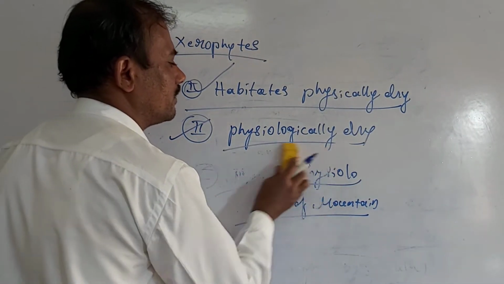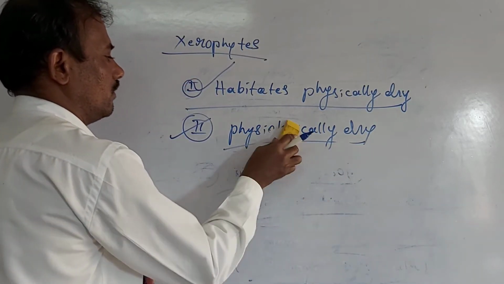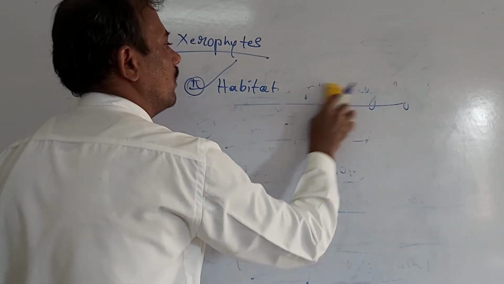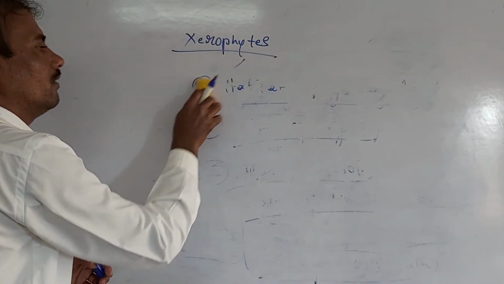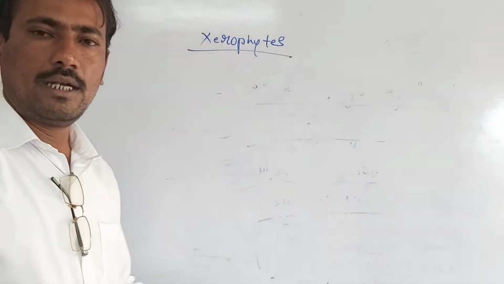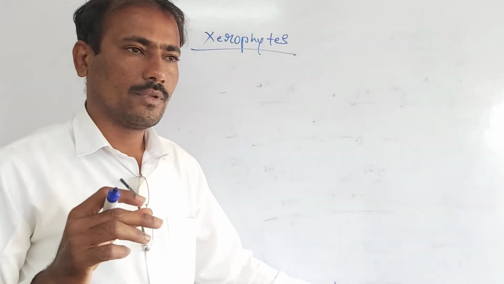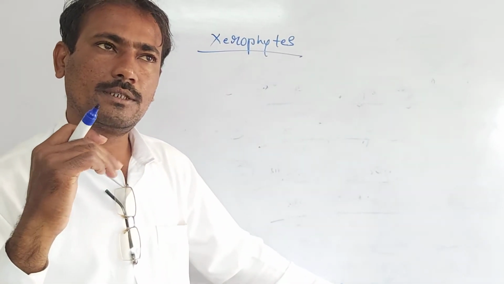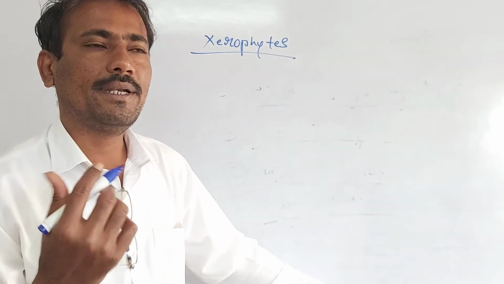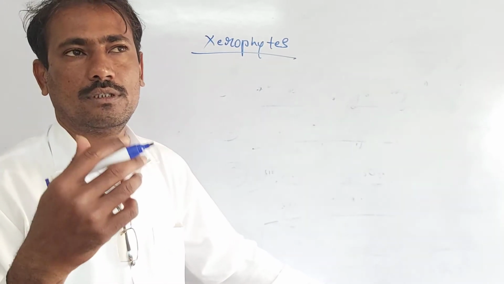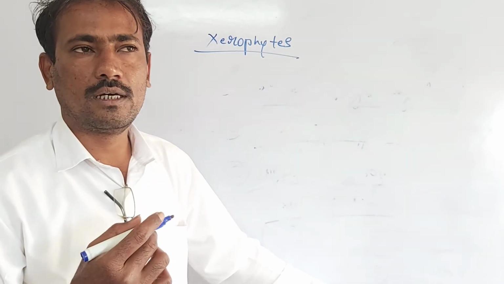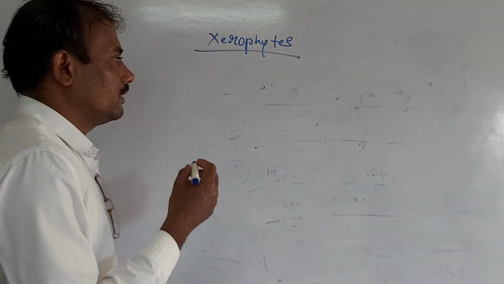On the basis of their relationship to their respective dry situations or habitats, the environment in which they grow, the xerophytes are grouped into three different types.